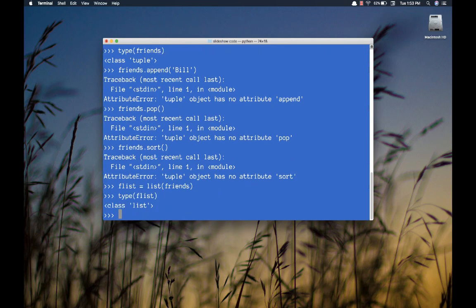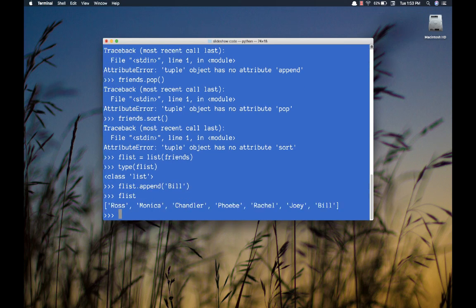There you go. So this is called casting, which is a nice term for it. I'm changing the type of that variable. Casting, I like that term because it reminds me of statues. Like I'm taking a metal statue and I'm melting it down and I'm recasting it in a different form, right? So my friends list, can I append Bill? Again, there he is.